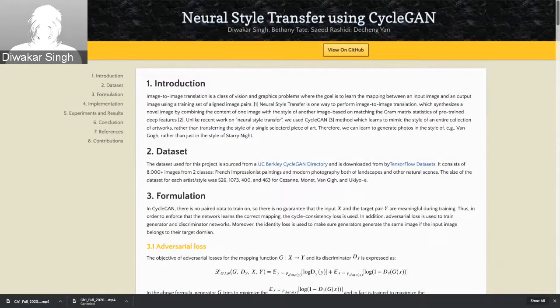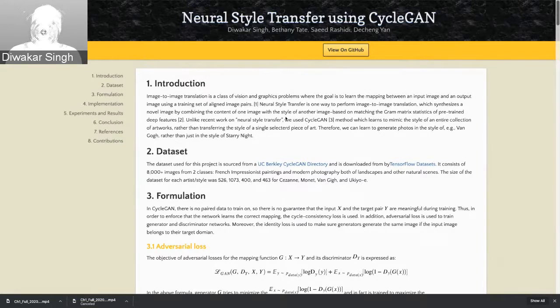Hello everyone, the title of our project is Neural Style Transfer using CycleGAN. It's a type of image-to-image translation problem where the goal is to learn the mapping between an input image and an output image using a training set of aligned image pairs. Neural style transfer is one way to perform this image-to-image translation, where we try to synthesize a novel image by combining it with the content of the input image.